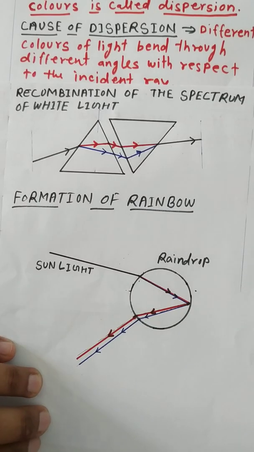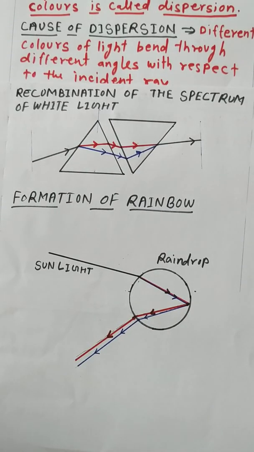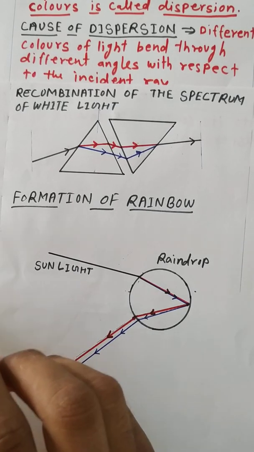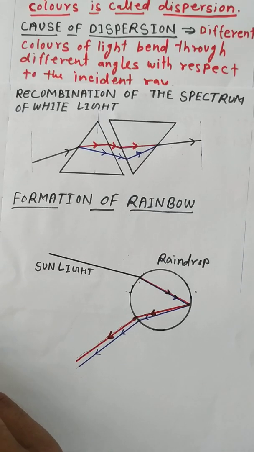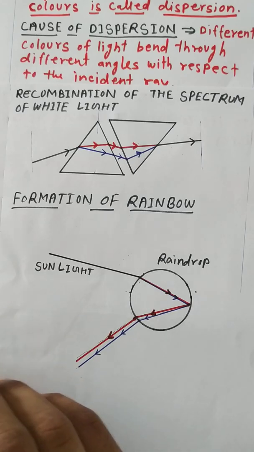Next, formation of a rainbow. The rainbow is also a natural phenomenon, and it always forms after a rainfall. After the rainfall, small or tiny droplets of water are present in the sky, and they act like small prisms.